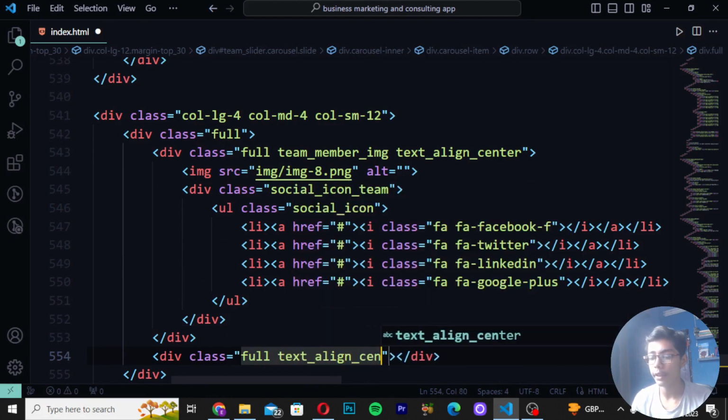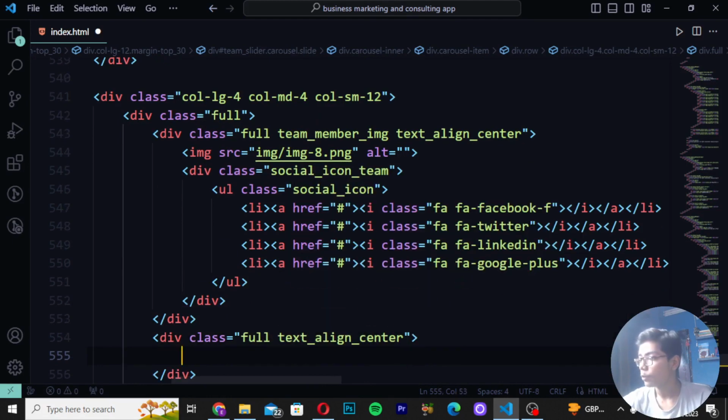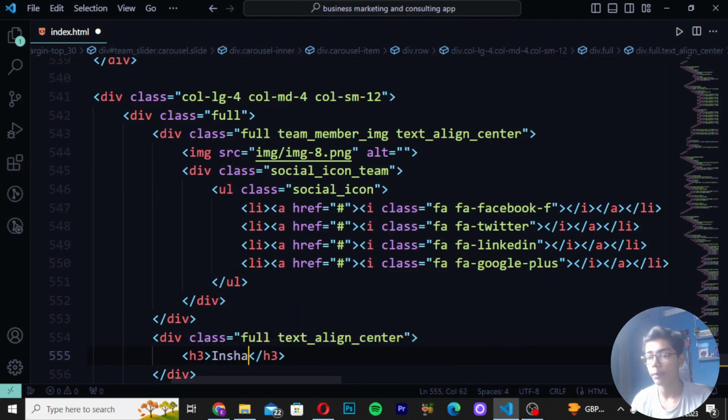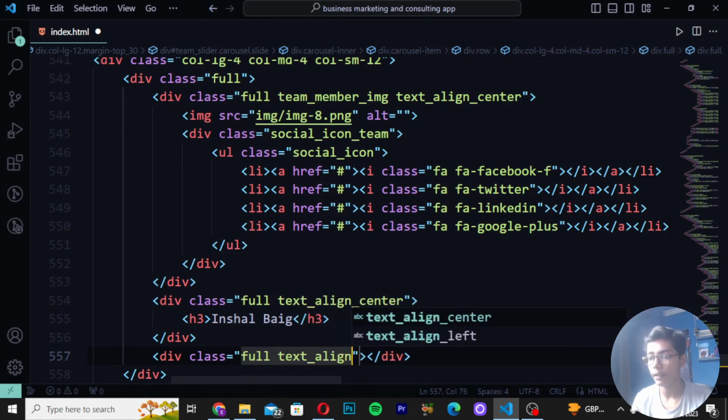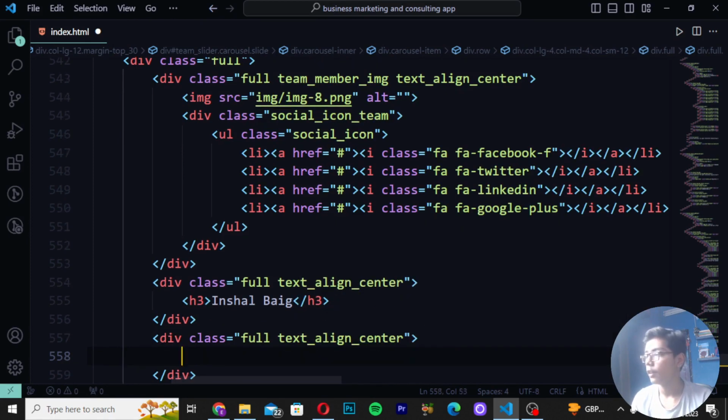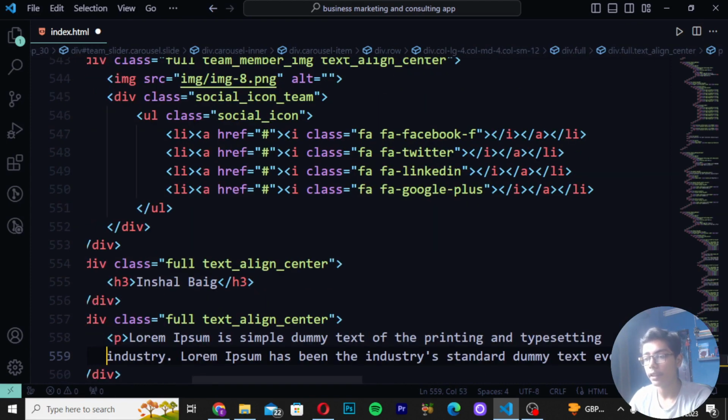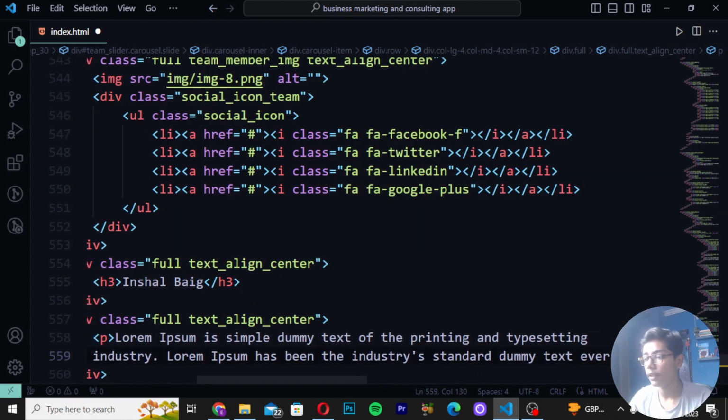Then move down, and here I will be writing h3, and here again I will be writing my name to show you the difference. So here I will be writing div class full, and I will be writing text align center. Then write a p tag, paste the text here, and then after pasting the text, just give a space here as well.